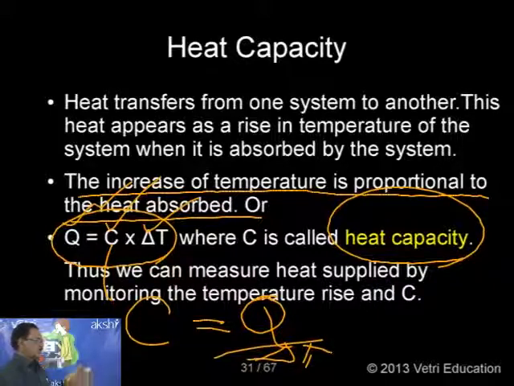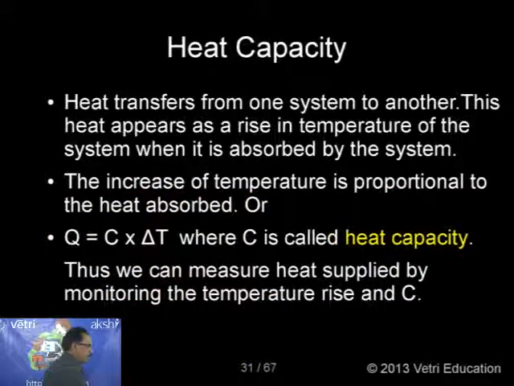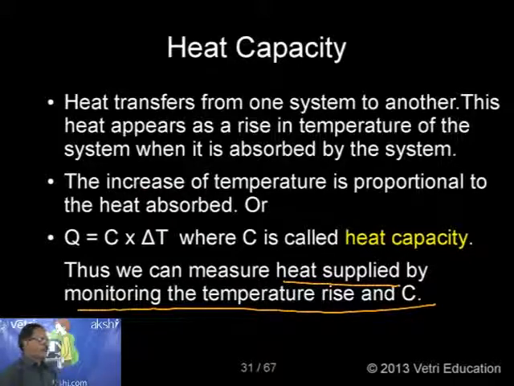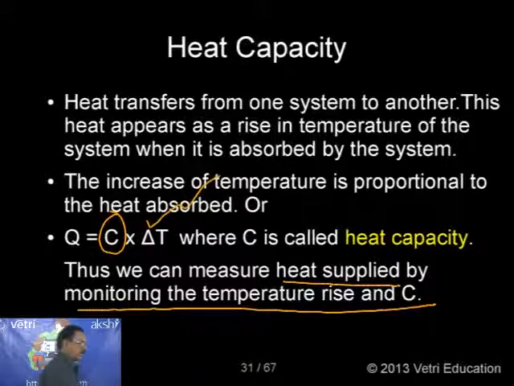Because Q equal to C into delta T, where C is called heat capacity. So if I want to define heat capacity, that is equal to Q by delta T. Thus, we can measure heat by monitoring the temperature rise and C. So heat capacity can be measured what way? By monitoring the temperature rise.